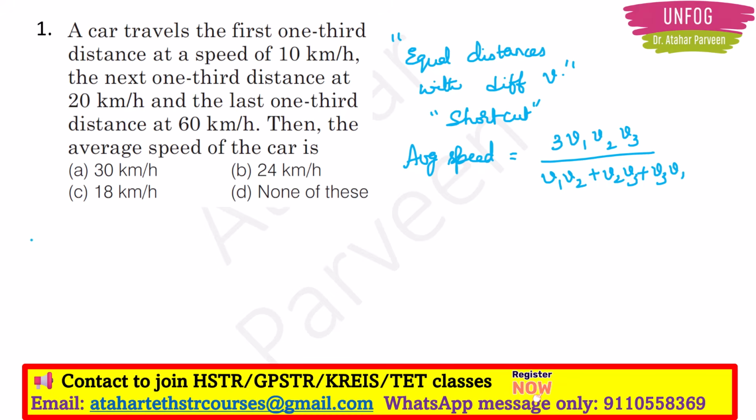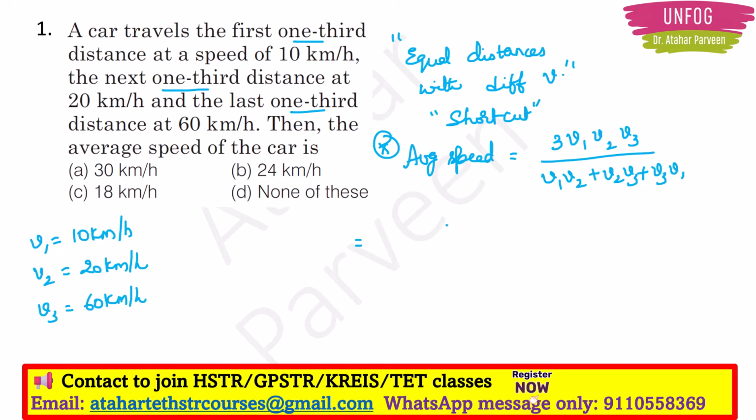Okay, so what was v1? As per the question, it is 10 km per hour. What is v2? It is 20 km per hour. What is v3? It is 60 km per hour. We don't need time, we don't need distance. This is the shortcut formula to find out average speed if equal distances are covered with different velocities. See, equal distances means 1 by 3 they are telling, right? 1/3 of the distance. Here also 1/3 of the distance. Here also 1/3 of the distance, right? In that situation I am telling. Okay, only in that situation this formula will work.